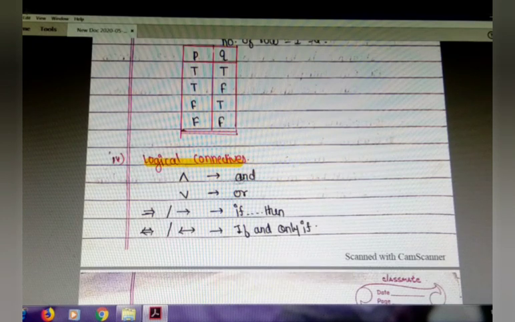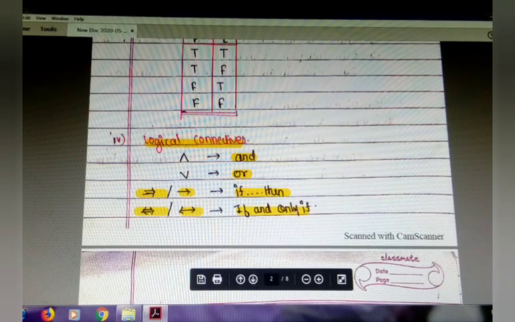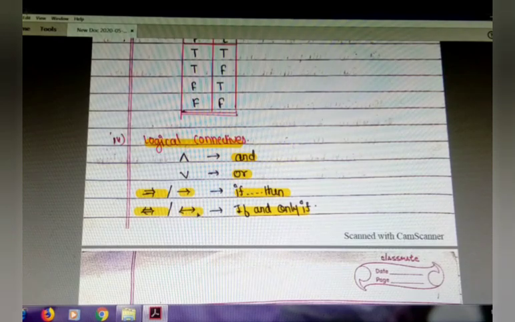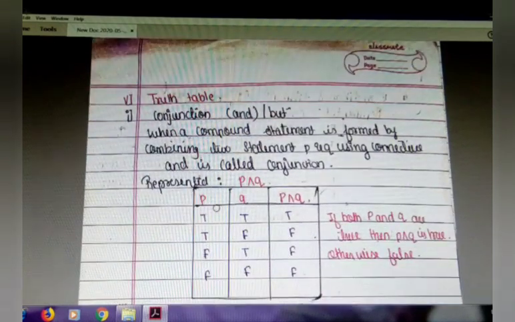Next topic we are going to understand is logical connectives. This symbol represents AND. This symbol represents OR. This symbol represents if then, meaning conditional or implication. This symbol indicates double implication, also known as if and only if. If if and only if comes in a statement, to change it into symbolic form, we have to use these connectives.